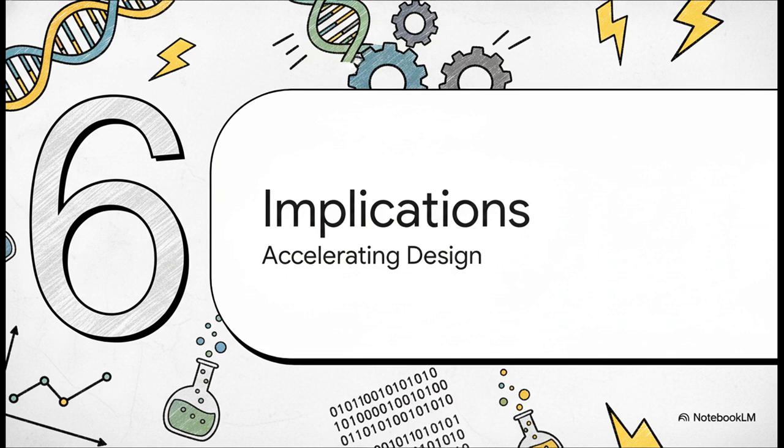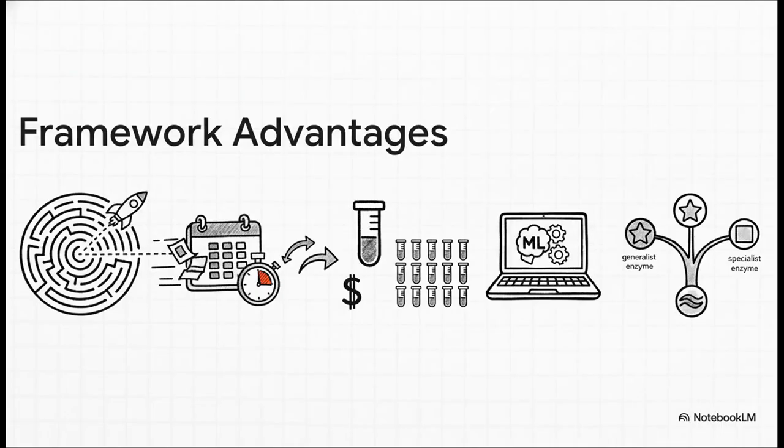Let's zoom out and consider the broader implications of this integrated framework for the future of biocatalysts. To sum it up, the advantages of this framework are significant. It's faster and more efficient, expediting engineering timelines and getting around the path dependency of older methods. It's scalable because it leverages low-cost, cell-free systems. It's also accessible since the machine learning models don't require specialized computing hardware. And ultimately, it provides a powerful platform for divergent evolution. That is, rapidly engineering one generalist enzyme into an entire panel of specialized biocatalysts.